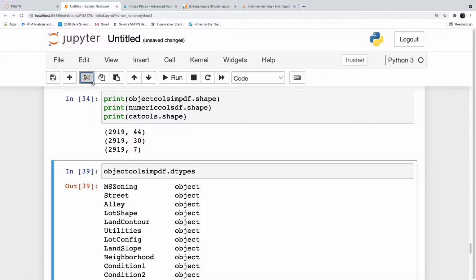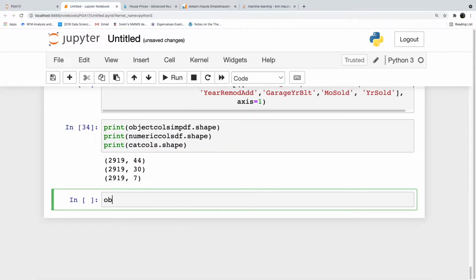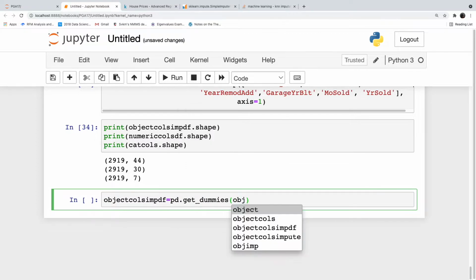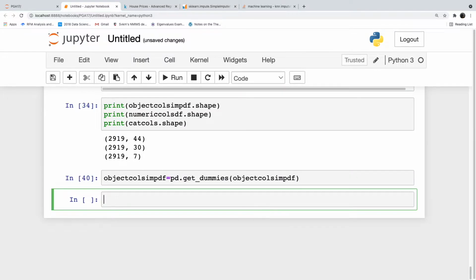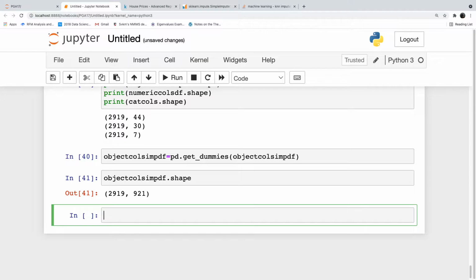So we'll go back to our get_dummies only. object_cols_imp_df is equal to pd.get_dummies of object_cols_imp_df. Okay, so let's look at the shape. object_cols_imp_df.shape. So it has gone to 921 variables. This is the problem with the data, because this is a very large data. Already it has created 921 columns. So this is a problem.